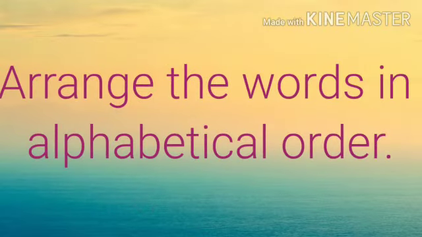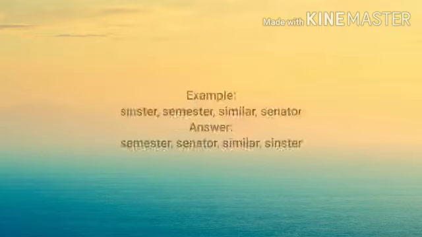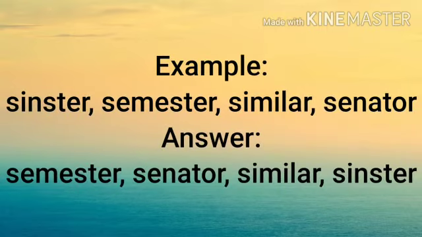Now, the other thing which we need to do is arrange the words in alphabetical order. Here we will take some examples and then we will understand how to do it. Okay, now here the words are sinister, semester, similar, senator.